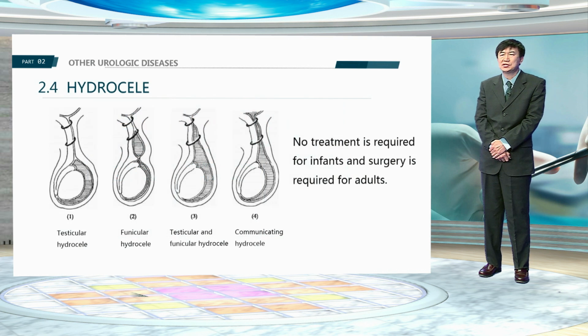Hydrocele denotes a pathological accumulation of serous fluid in processus vaginalis. There are 4 subtypes, including testicular hydrocele, funicular hydrocele, testicular and funicular hydrocele, and communicating hydrocele. Usually no treatment is required for infants, and surgery is required for adults.